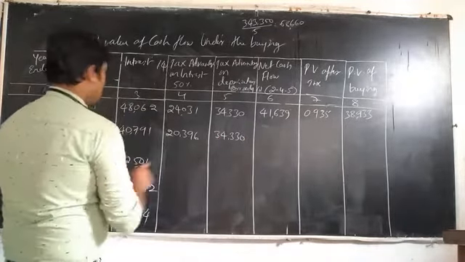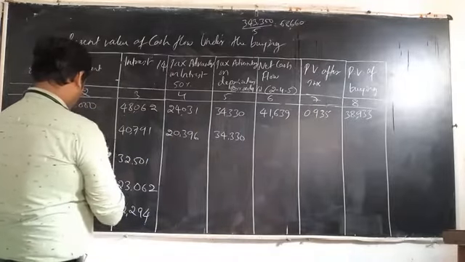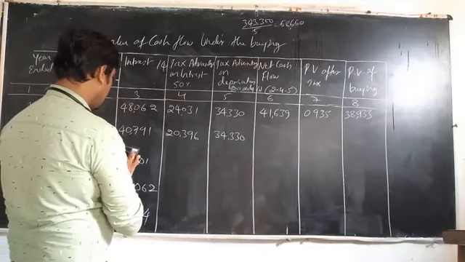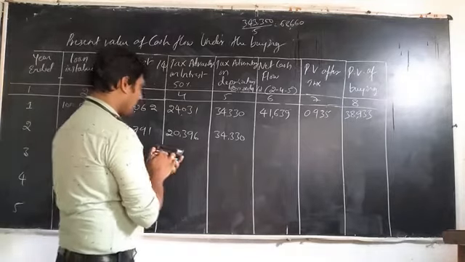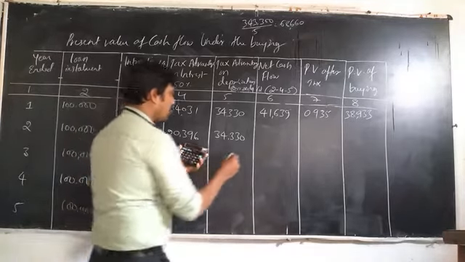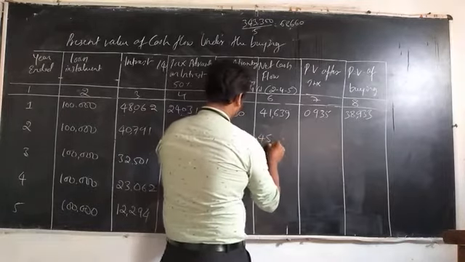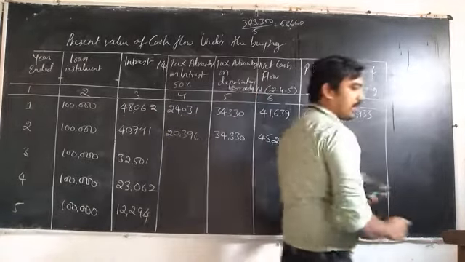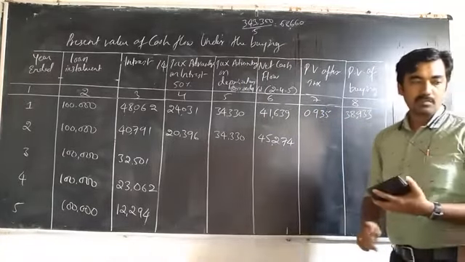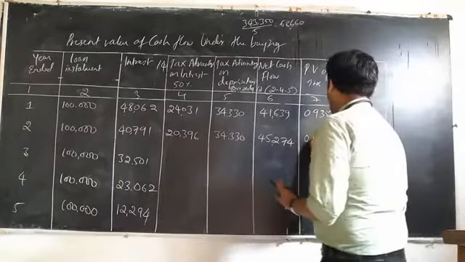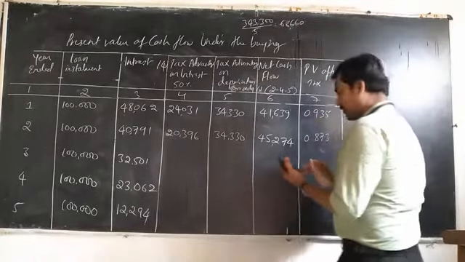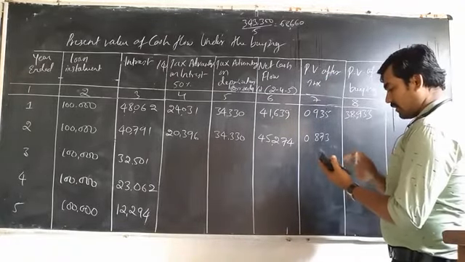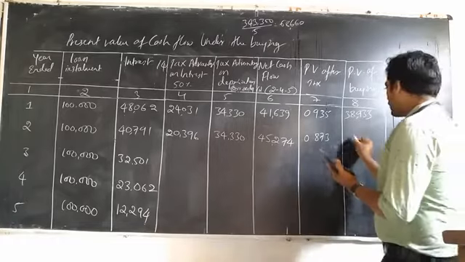Now net cash flow is 1 lakh minus 20,396 minus 34,330, which gives 45,274. The present value of the second year is 0.873, and multiplying gives